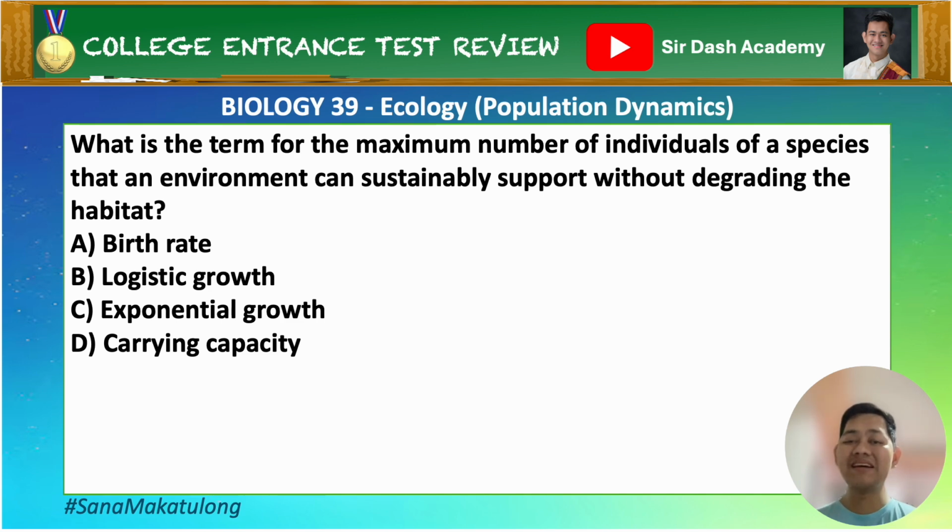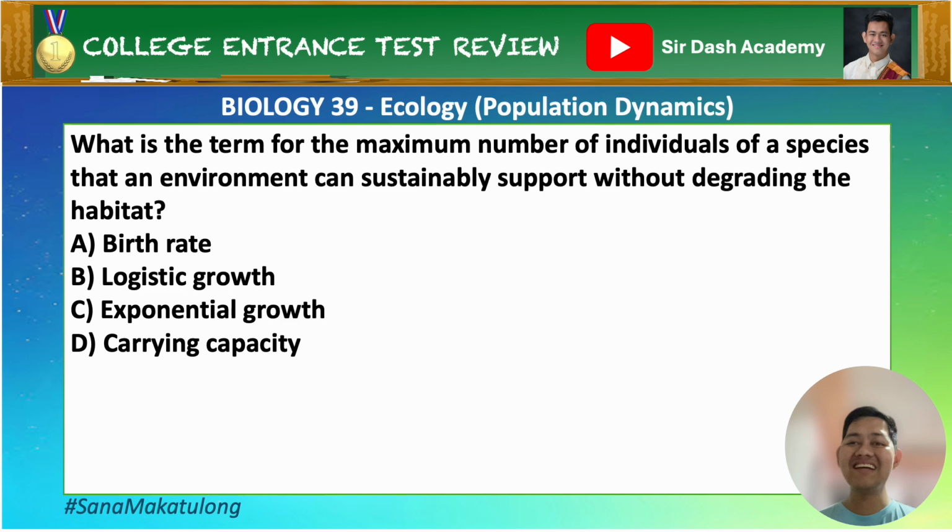Or D. Carrying capacity. Again, what is the term for the maximum number of individuals of a species that an environment can sustainably support without degrading the habitat? A. Birth rate. B. Logistic growth. C. Exponential growth. Or D. Carrying capacity. Pause this video and try to answer it on your own. Go!